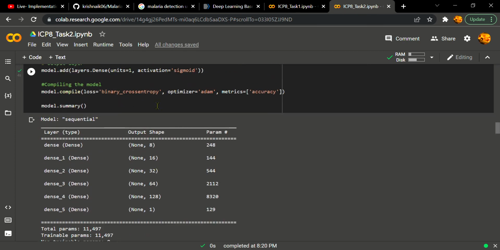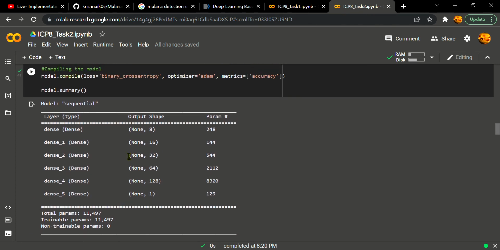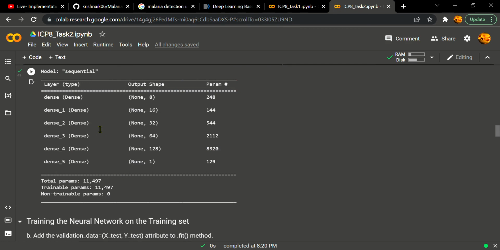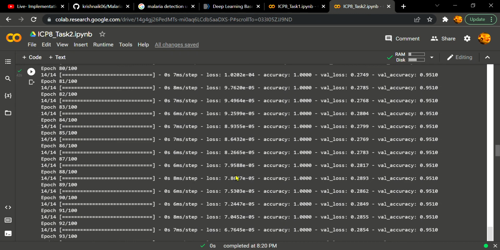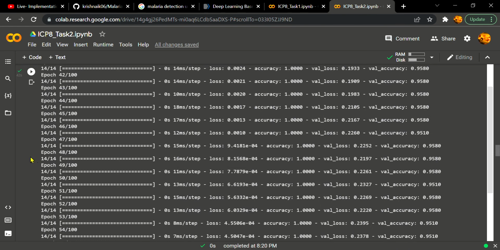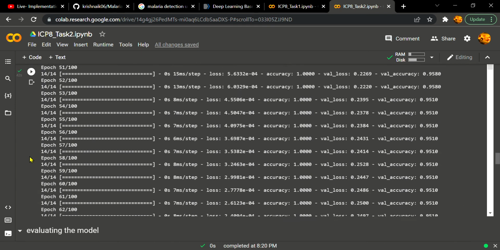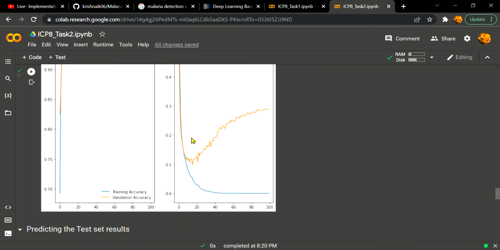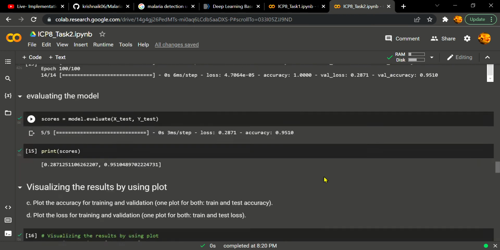Here also we are using binary cross entropy, since we have only two class labels, M and B. So the same thing, we are fitting the model here, and we can see the accuracy is 1 and the validation accuracy is 0.95, 95%.